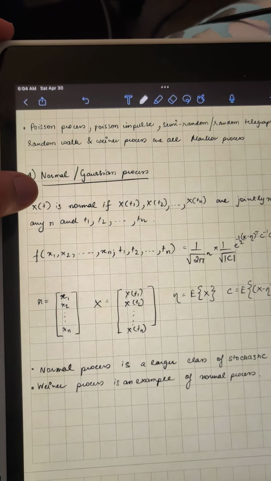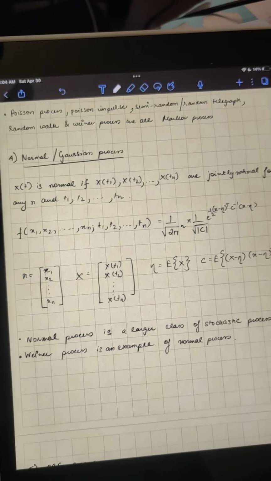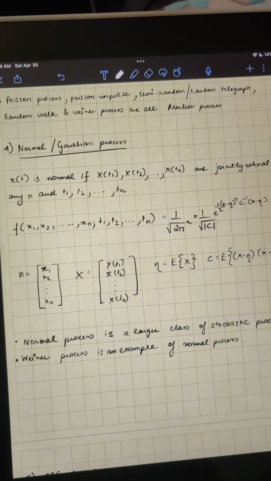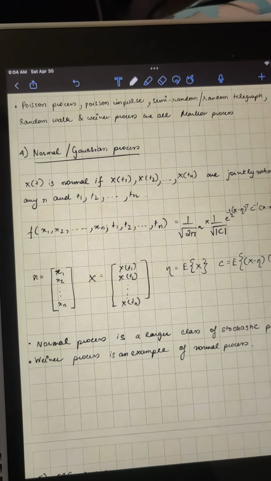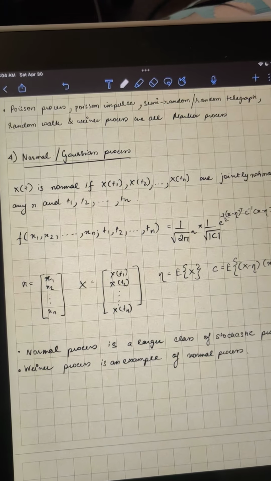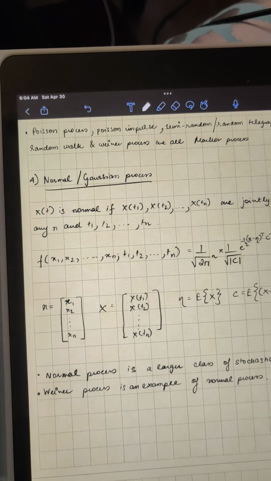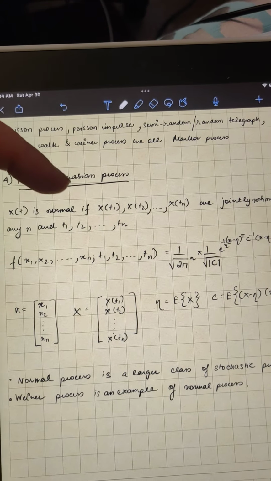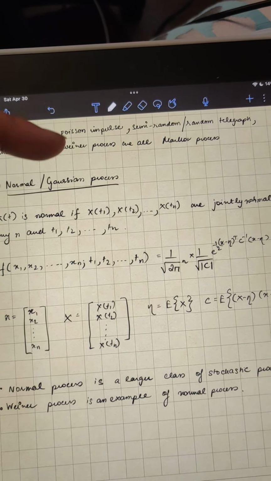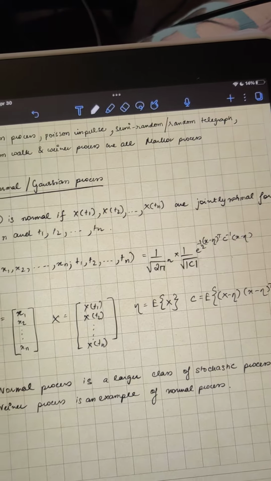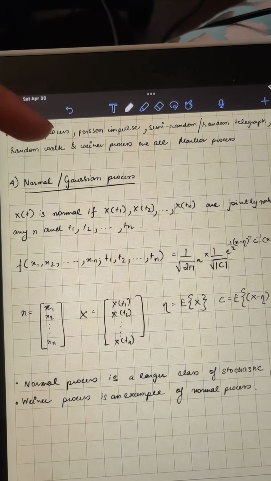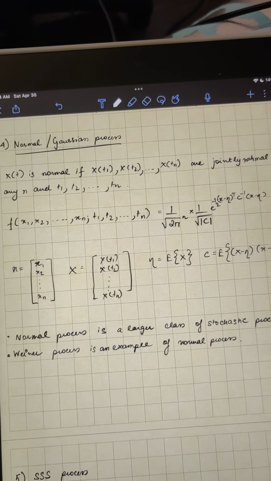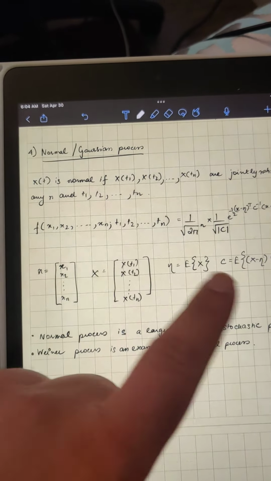Normal or Gaussian processes. Now, this is a very general broad case of stochastic processes. Wiener process is a specific example of a normal or Gaussian process. Here x(t) is normal, as you can see I've defined it, if x(t1), x(t2), ..., x(tn) are jointly normal for any n and any t1, t2, ..., tn. This is how the density function is given.